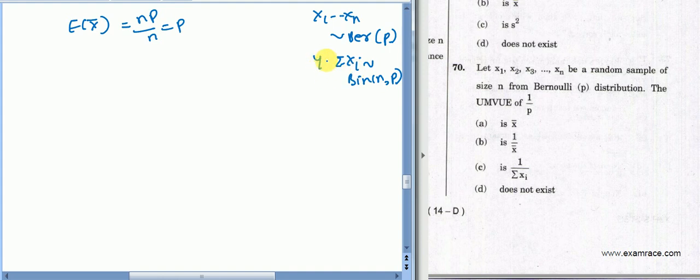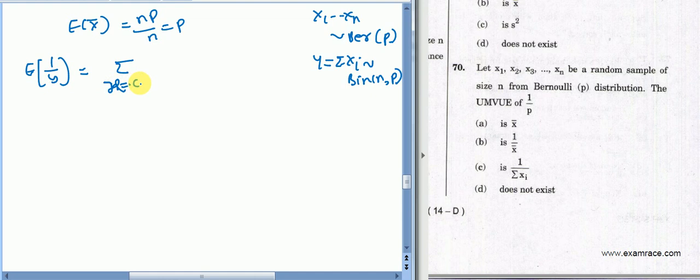Let Y equal the summation of Xi, then we find the expectation of 1 upon Y to check unbiasedness, because the UMVUE should be unbiased.